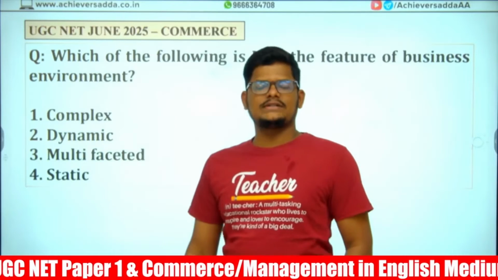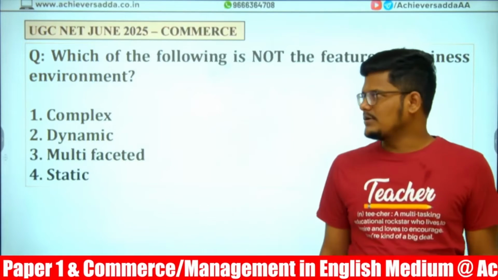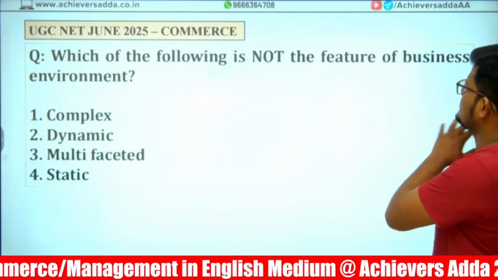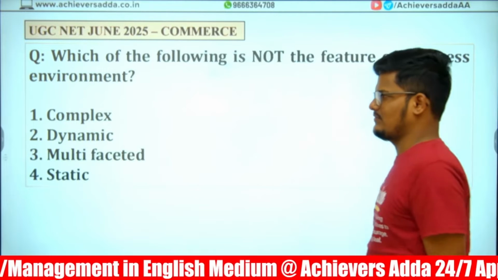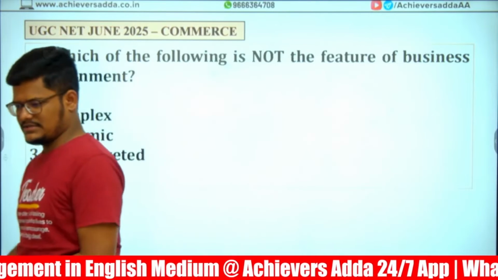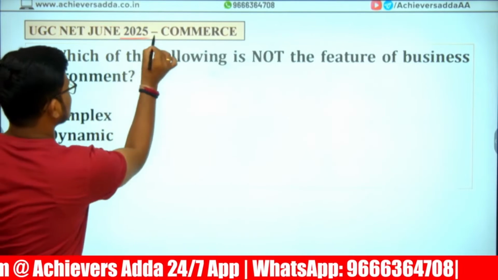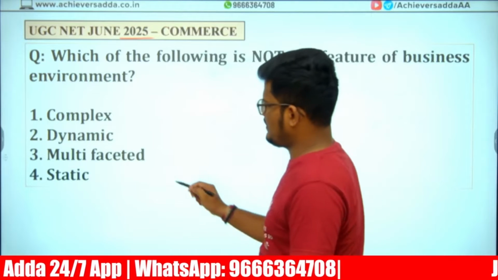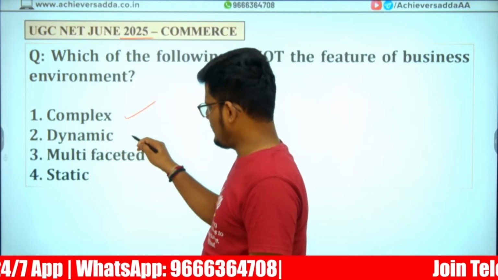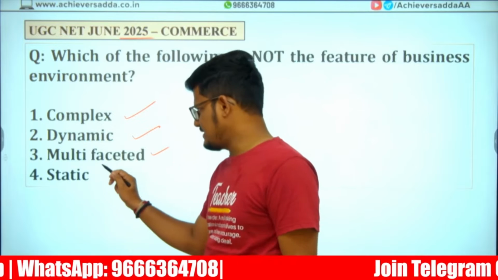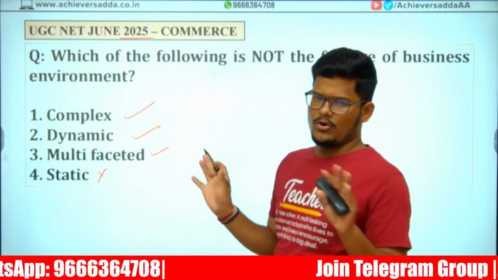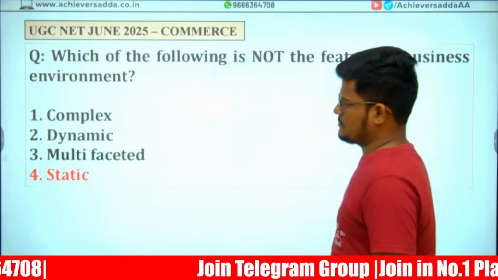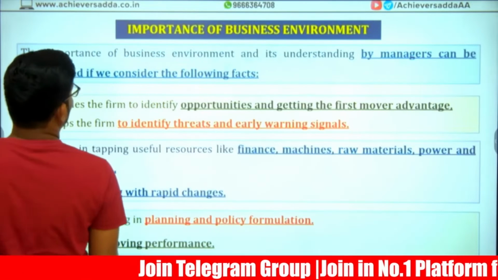Now, June 2025 question of commerce. Kindly answer this question. Which of the following is not a feature of business environment? Direct question, seedha. This is a June 2025 recent examination question. A very simple question was given. Complex we studied, dynamic we studied, multifaceted we studied. Static means constant. No, business environment cannot be a constant. So static is the correct answer.